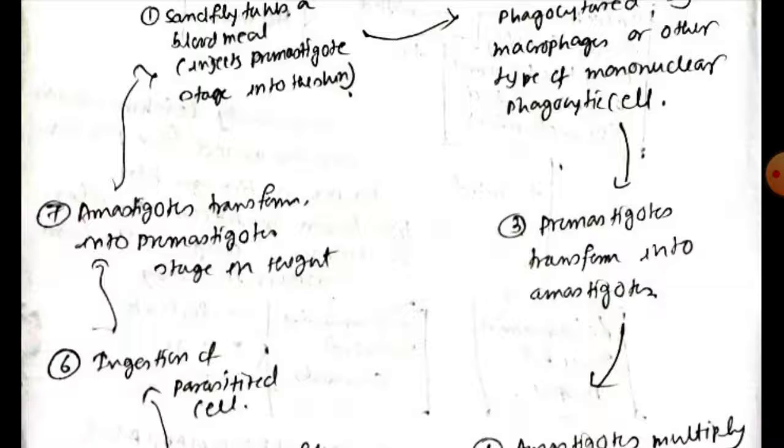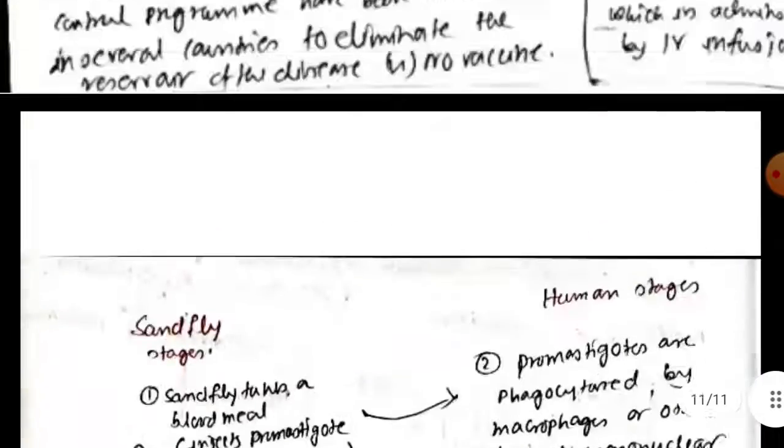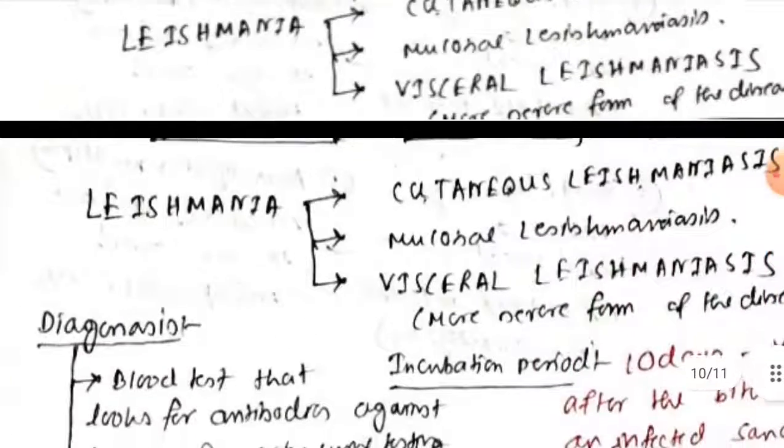Okay, and during this time it will again get the chance of conversion into promastigote in the gut of the sandfly. Then it will be transmitted again via the sandfly, and the cycle goes on and on. So that is the concept of Leishmaniasis.